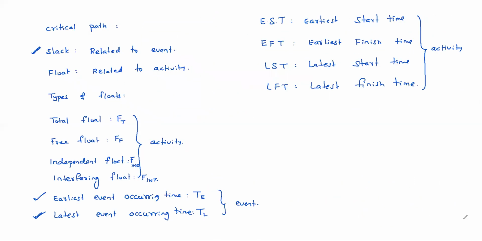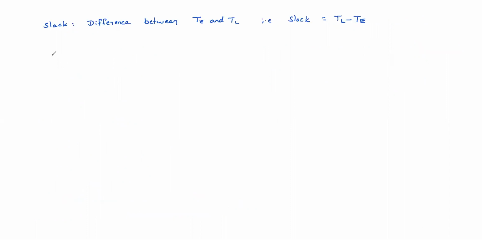Now we will see what is meant by earliest start time, earliest finish time, latest start time, latest finish time. So it is related to activity actually, that we will see. It is very simple to understand that. That means earliest start time.